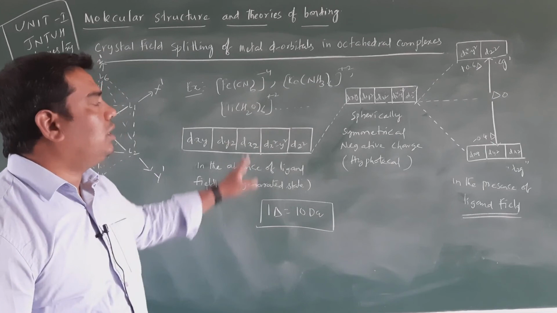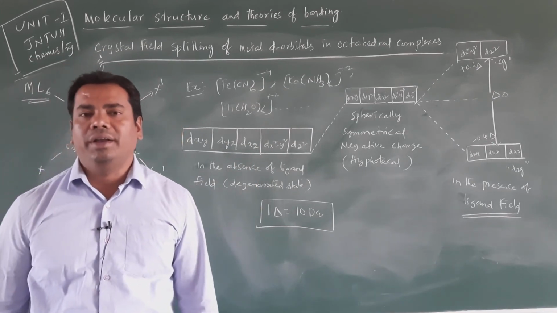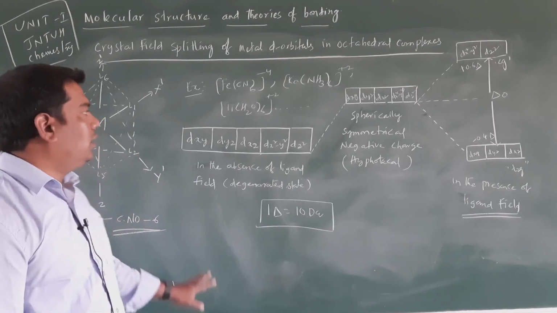So this is crystal field splitting of metal d orbitals in octahedral metal complexes. Okay, clear, students? Right.